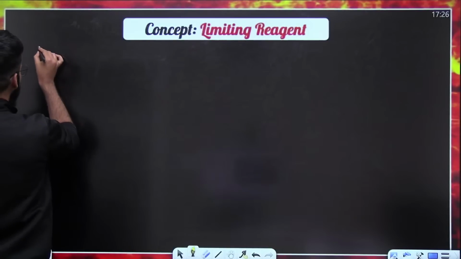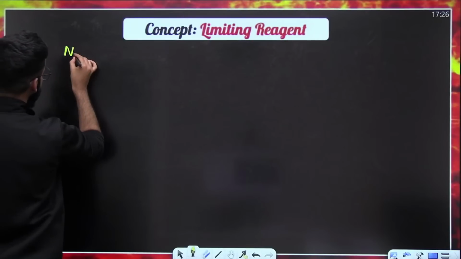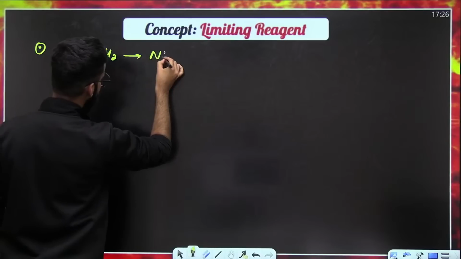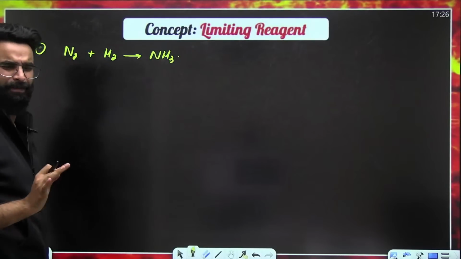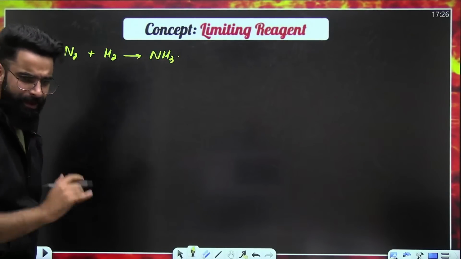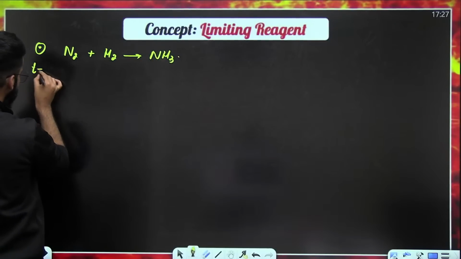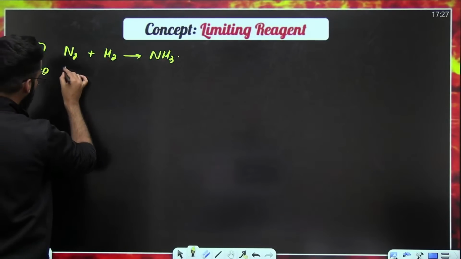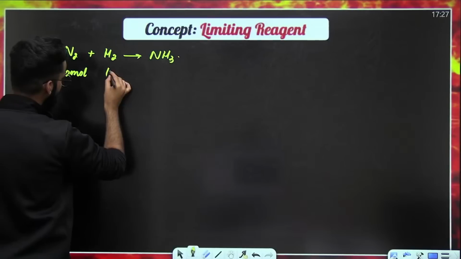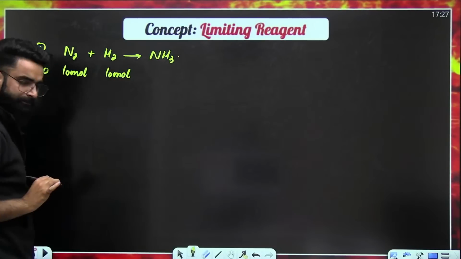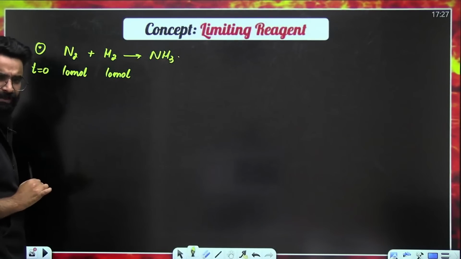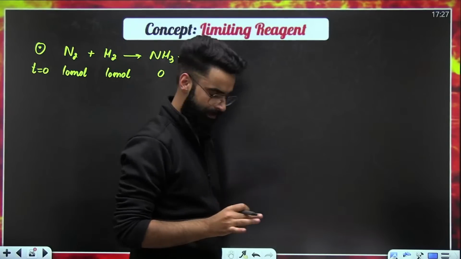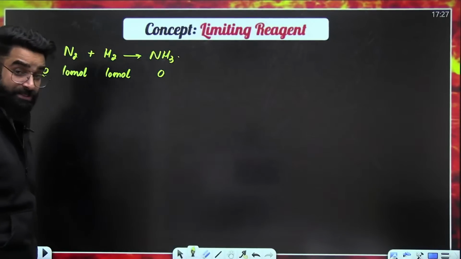Let's say I'm writing one simple reaction, N2 plus H2 gives NH3. This is a very simple and basic reaction. Now, dear students, I'm writing T is equal to 0, so initially, when the reaction has not started, let's assume I have 10 moles of N2 and 10 moles of H2 present in the container. If I ask you how many moles of NH3 would have formed, right now it is 0.